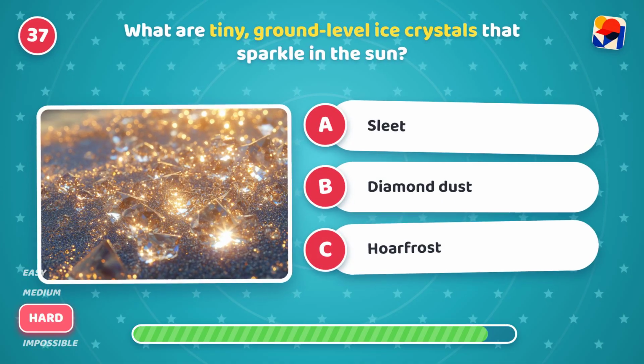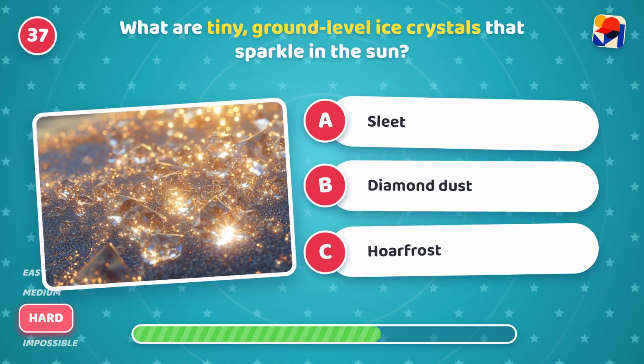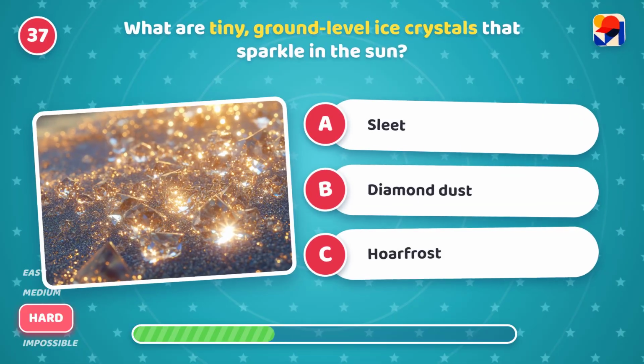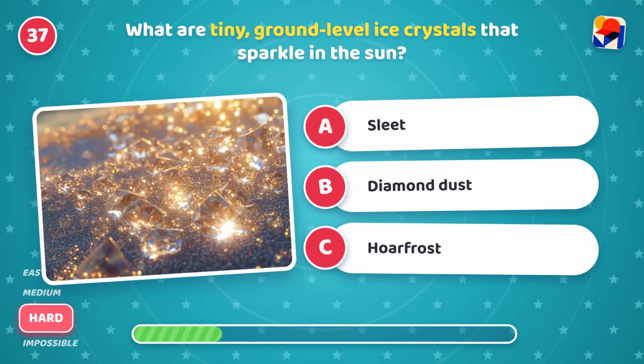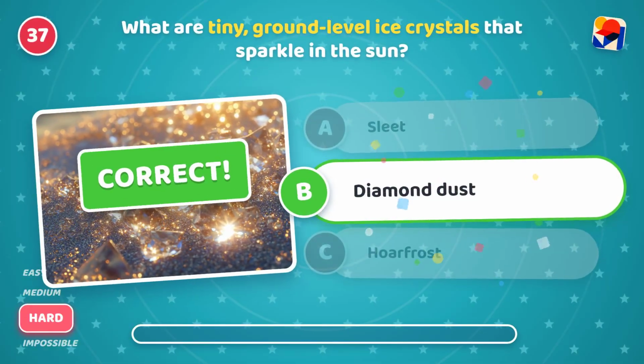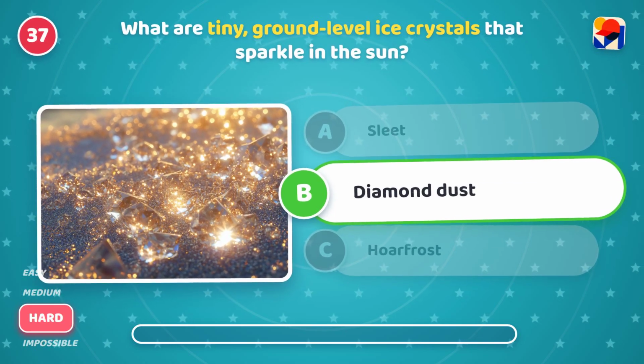What are tiny, ground-level ice crystals that sparkle in the sun? Is it A, sleet, B, diamond dust, or C, hoarfrost? It's B, diamond dust. Shiny, tiny ice crystals floating in air.